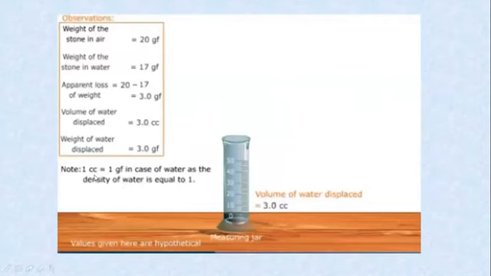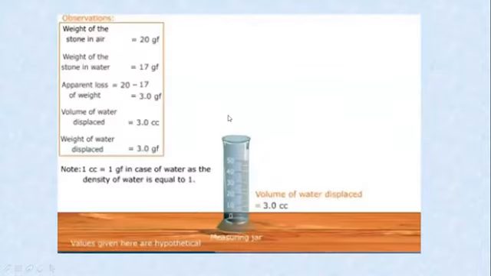What is the reason? Because density of water at 4 degrees Celsius is 1 gram per centimeter cube. So we can consider 1 centimeter cube is equal to 1 gram force. Therefore, weight of the water displaced is how much? 3 gram force.